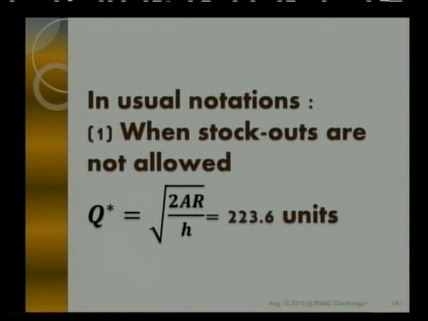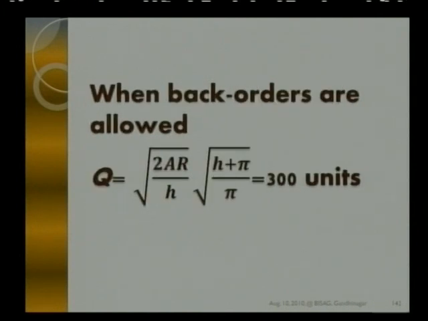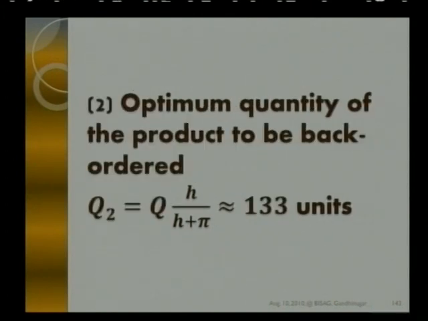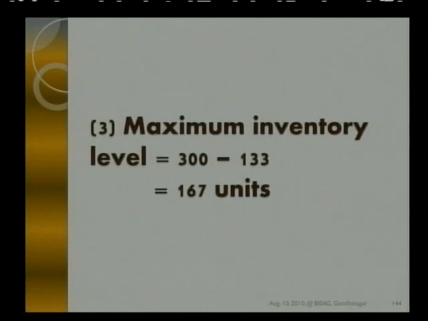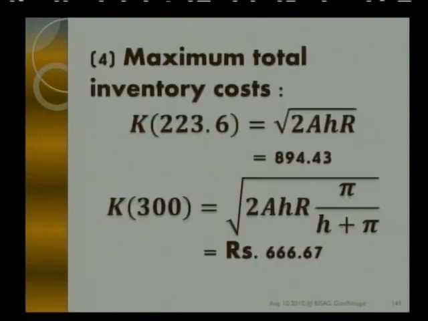In usual notations, when stockouts are not allowed, our optimum value is Q star equal to 223.6 units. When back orders are allowed, by using the formula, Q becomes 300 units, and the optimum quantity of product to be back ordered is Q2, which is 133 units. Therefore the maximum inventory level is 300 minus 133, that is 167 units.